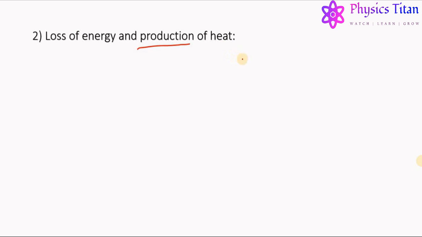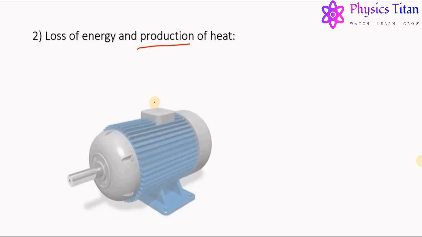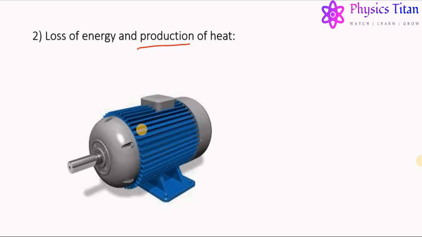undesirable effect of friction, that is loss of energy and production of heat. It is one of the major disadvantages of friction. You all must have seen an electric motor. Electric motors become very warm after continuous use because of the formation of heat in the moving parts due to friction. Many machines have moving parts like this one, and in these machines, friction opposes the motion of the moving part. Hence, to keep them in motion, extra energy is required.